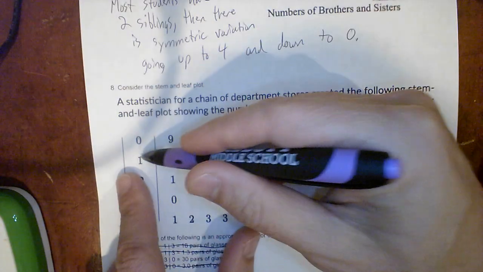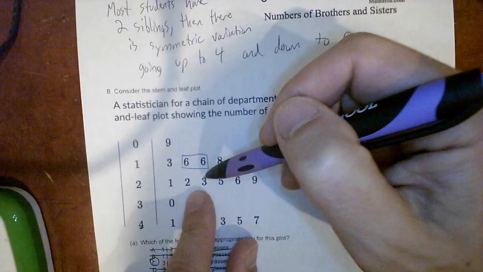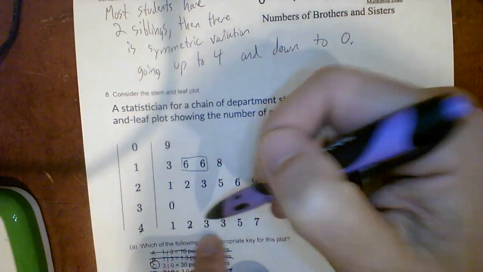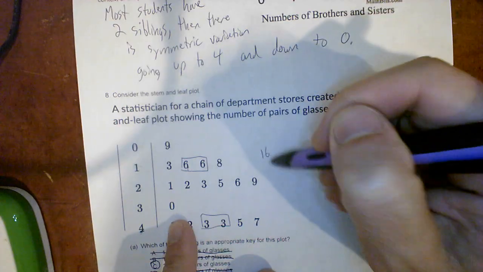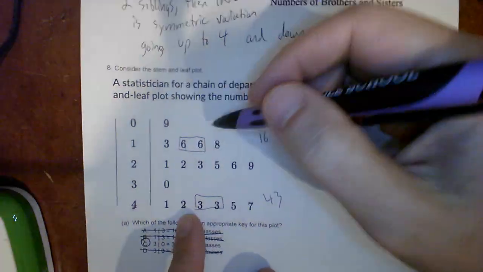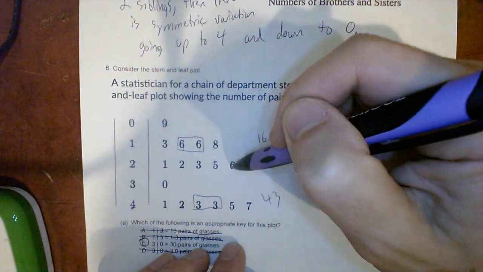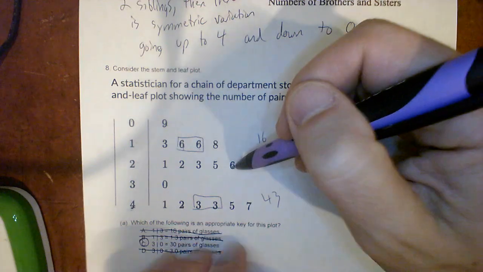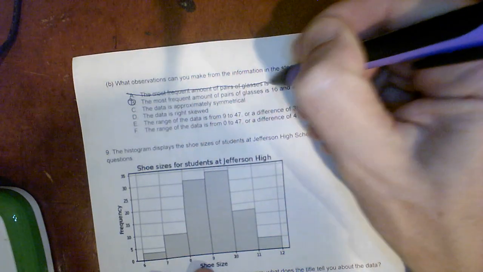Okay. So most frequent, we're looking at the mode. Remember, in the same stem, so I've got 2 6s here. I'm looking for any numbers that repeat in the stem. Got 2 3s. So we have 2 modes. 1 6 is 16. 4 3 is 43. Remember, don't be confused that there's a 6 over here as well, because this is 26 right here, not another 16. So these are our 2 modes. So 16 and 43. Not part A.